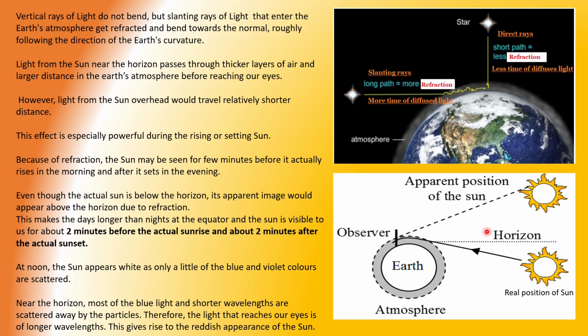are more than the night time. At noon the sun appears white as only a little of the blue and violet colors are scattered. Near the horizon most of the blue light and shorter wavelengths are scattered away by the particles. Therefore, the light that reaches our eyes is of longer wavelengths. This gives rise to the reddish appearance of the sun.